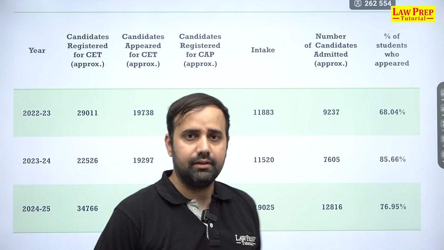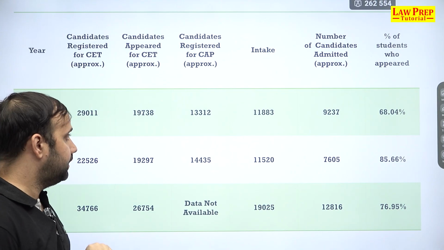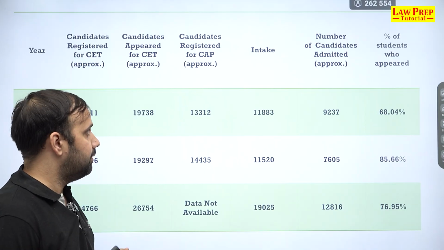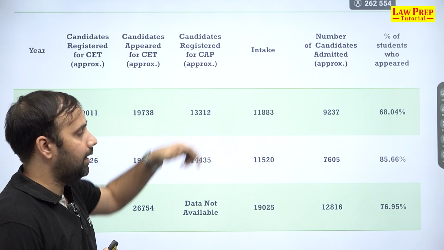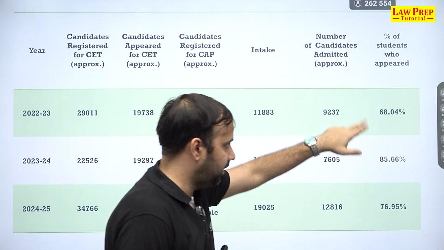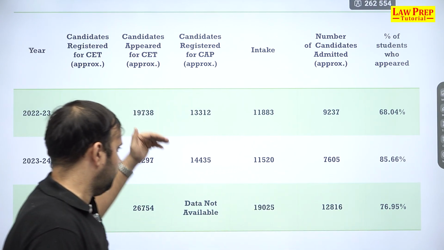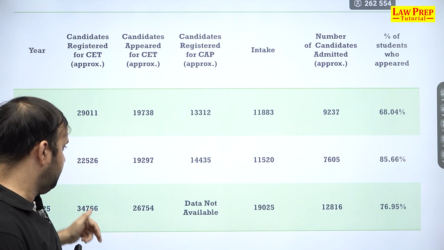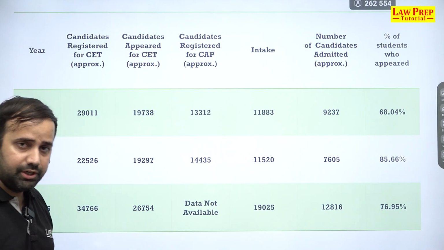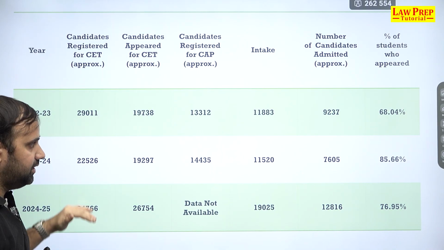And if we just look at the statistics, look at the numbers, as in how many students registered for CET, how many students appeared for it, how many students actually got admitted, and how many students registered for CAP, which is the common admission process. Like if you see यहाँ पे there is a fluctuating trend, and the trend is also signifying one thing, that if you talk about the number of aspirants here, you'll notice that the number of aspirants was slightly down in 2023-2024, but in 2022-23 and 24-25 there's a huge jump.